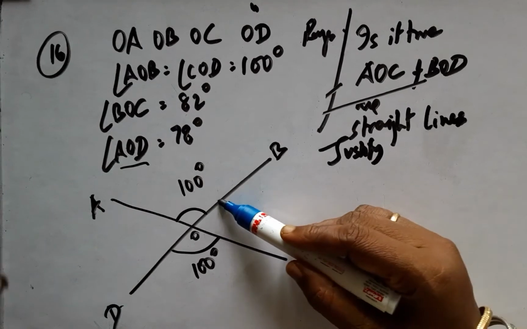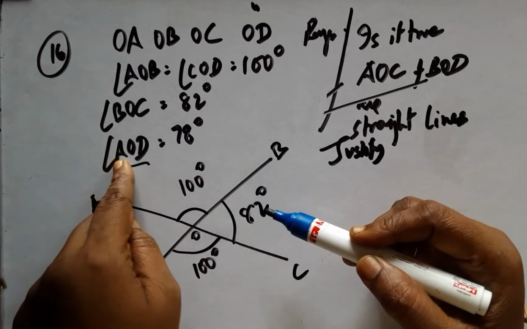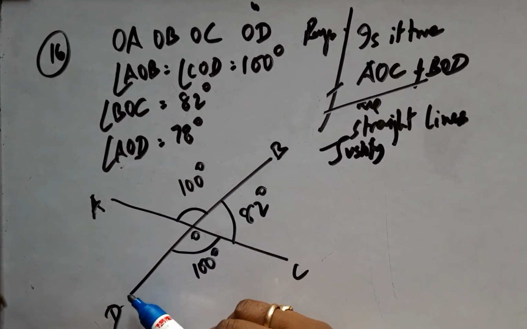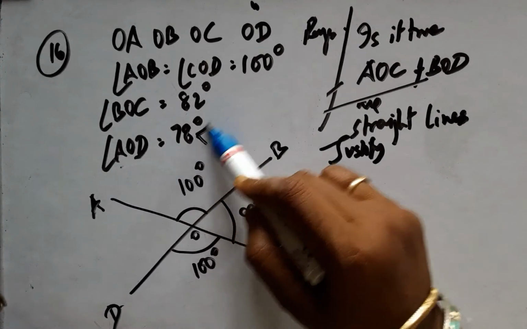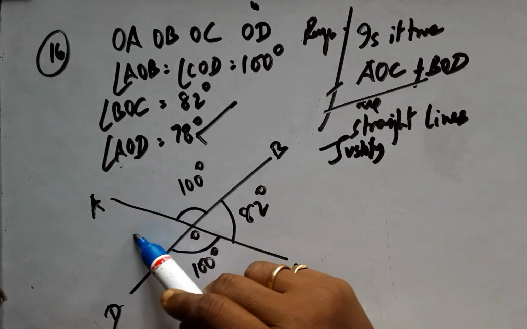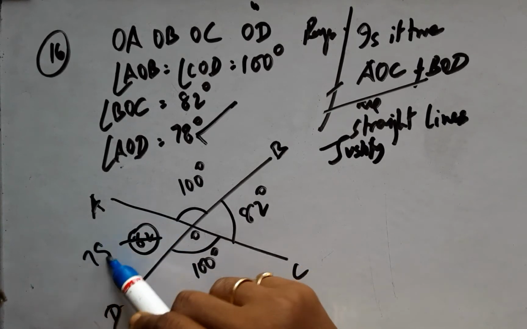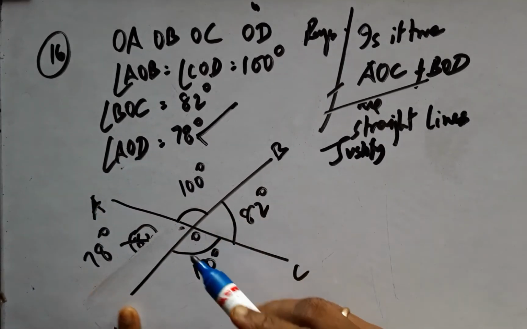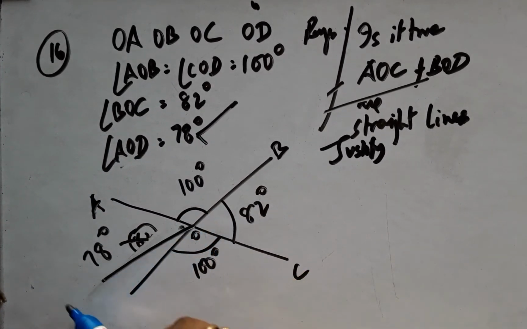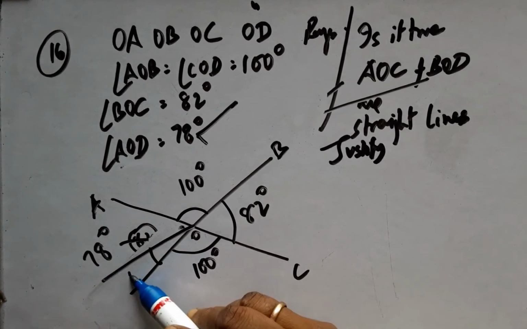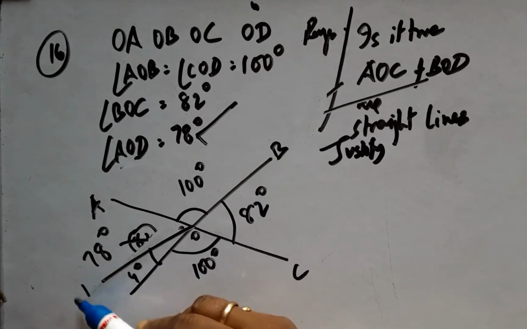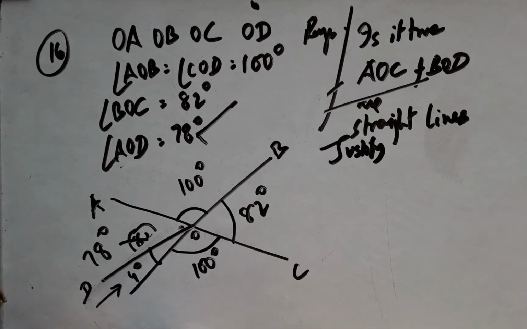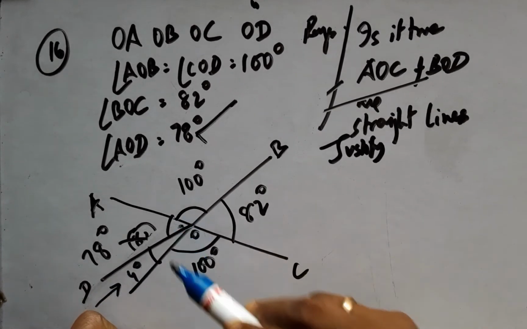BOC is 82, now this is 82, and AOD is 78. Now this cannot be D because AOD is not 82, it is 78, so it should be somewhere here. The line denoting D cannot be here, it should be somewhere here, and there is a 4 degree difference between AOD and something here. There is something missing here,